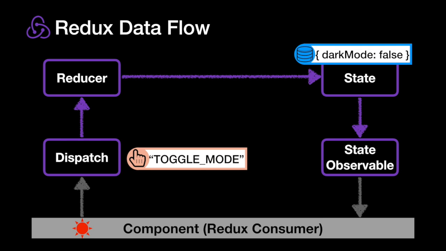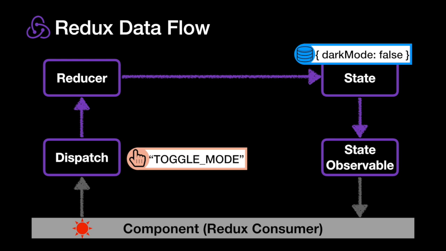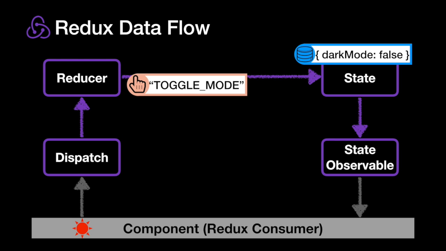This is the toggle mode action. Now, the dispatch is going to be the only instance method we're going to provide to our consumers as a library. It's going to take in an action, and it's not going to return anything. It's going to do some things behind the scenes. First, it is going to call our reducer.